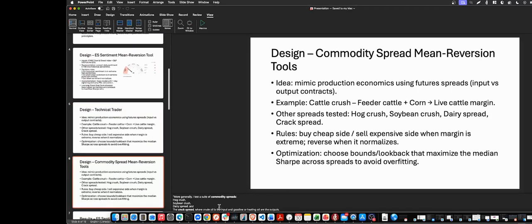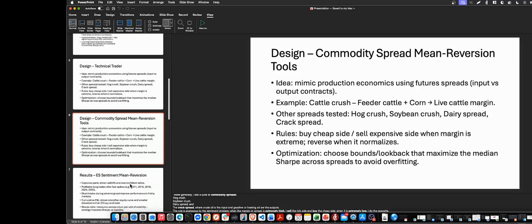More generally, I tested a suite of commodity spreads: hog crush, soybean crush, dairy spread, and crack spread, where crude oil is the input and gasoline and heating oil are the output. The rule is similar to the sentiment strategy. When the margin spread is extremely high, I sell the rich and buy the cheap. When it's extremely low, I do the opposite.